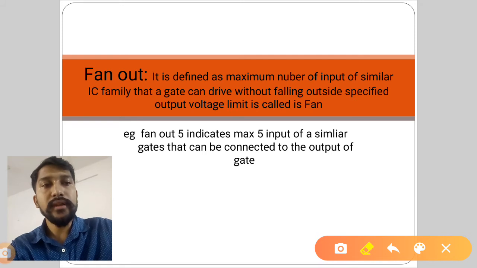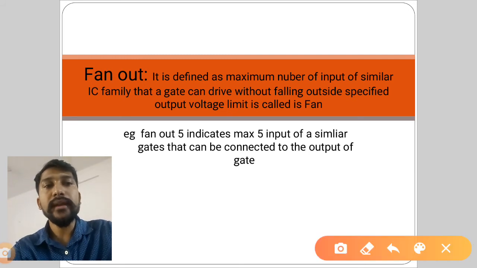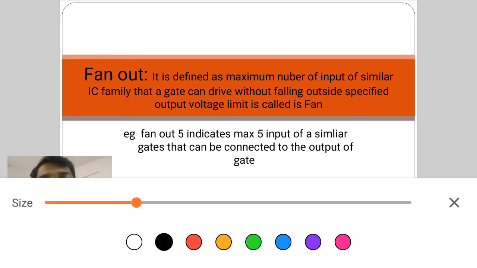So how many inputs are there for an AND gate? We can have a 2 input AND gate, 3 input AND gate, 4 input AND gate. So how many inputs am I going to have? It depends upon that particular thing. Okay, so let us see.